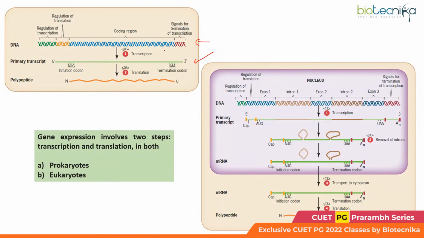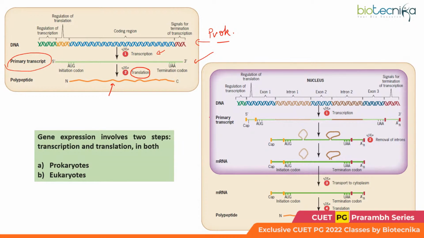DNA transcribing the RNA. The RNA is known as the primary transcript or nascent transcript, and then this further goes for translation. So this is the protein which has been produced. This is in case of prokaryotes. Both the processes are occurring at a common location, that is the cytoplasm. So RNA won't be sent for processing. There is no time for processing.